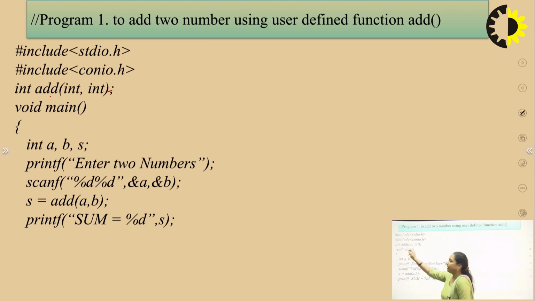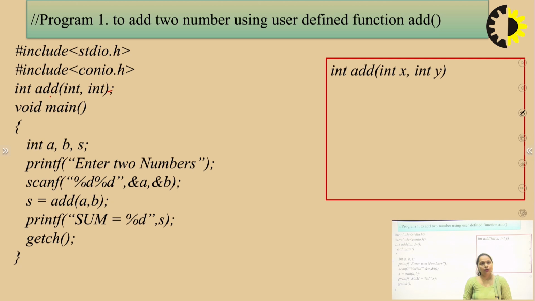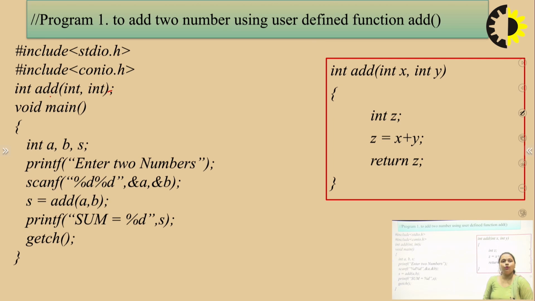Here I have taken a parameterized function which has two parameters, both of type integer. A semicolon is written after the function declaration. As we are only declaring the function, we put a semicolon, which is very important. Next, within the main function, I have taken three variables a, b and s. a and b are used to take input, as we are going to create a program for addition of two numbers. So I require two numbers as input and one to store the result.